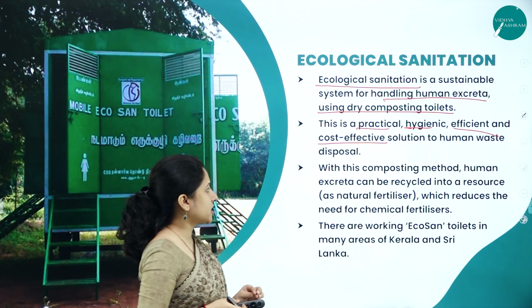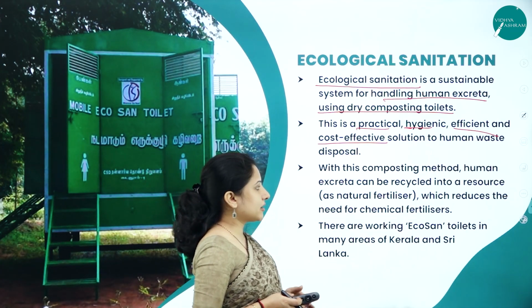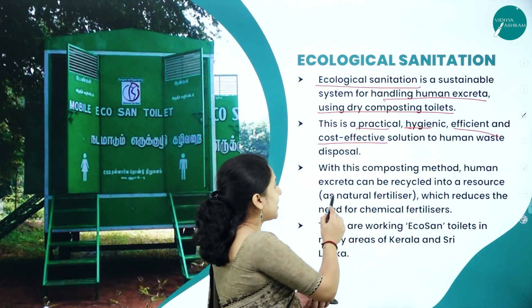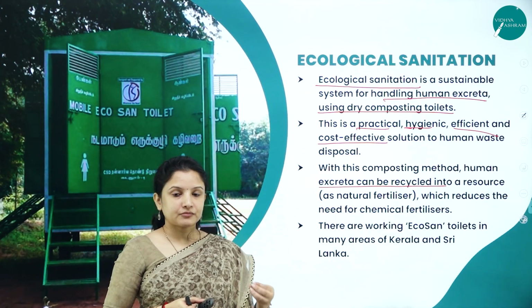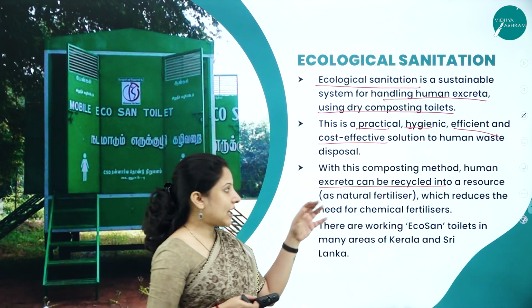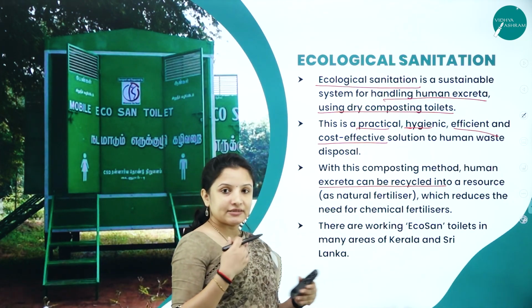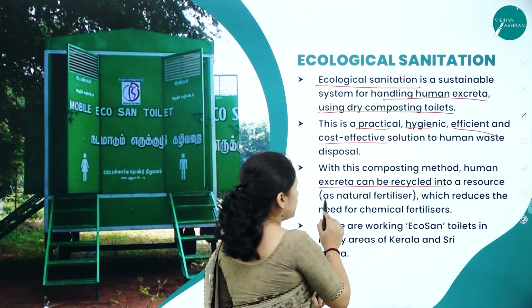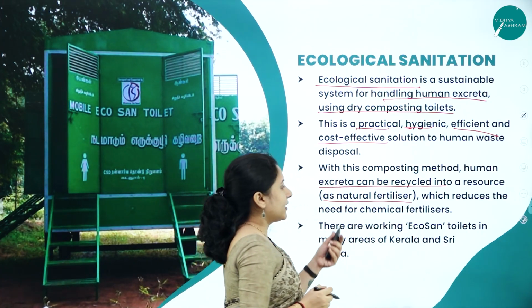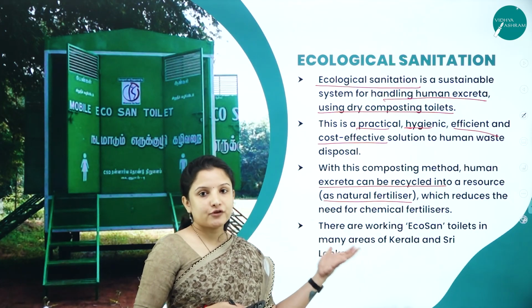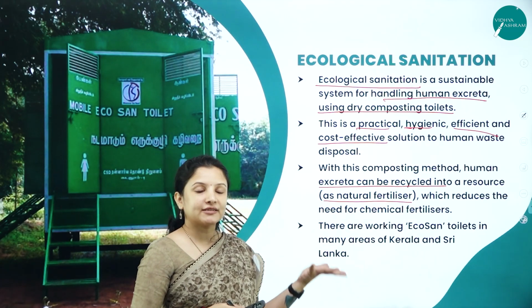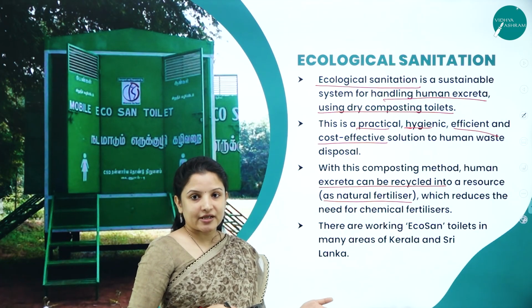With this composting method, human excreta can be recycled. Here they don't use water, so it is called dry waste. That dry human excreta is recycled into a natural fertilizer, and it is used in fields for growing crops instead of chemical fertilizer, because excreta also contains urea related compounds, right?